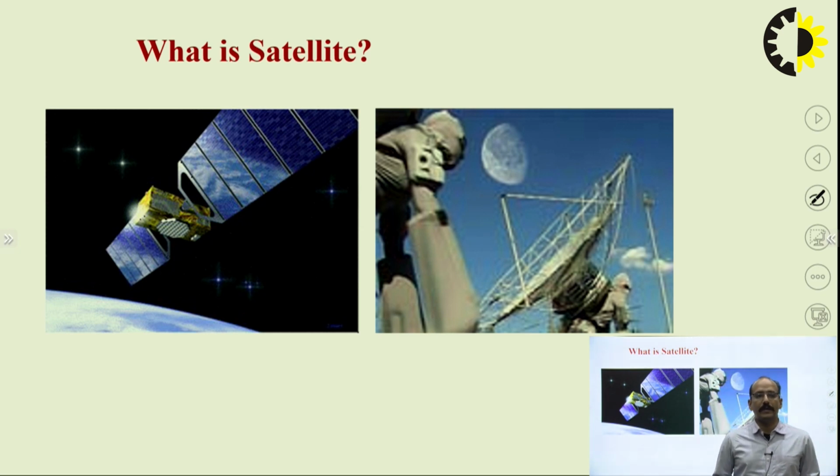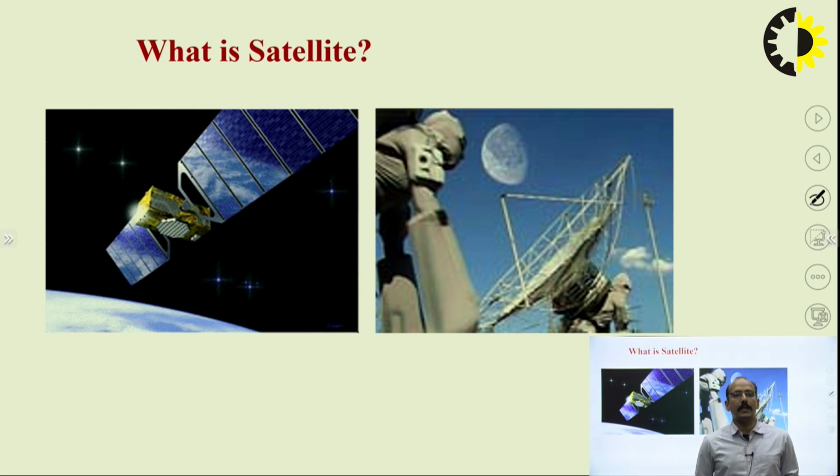When satellite communication came into the picture, it was basically used when the distance between the transmitter and receiver is more than 1500 kilometers. At that time, normal line of sight communication is not good enough to do the communication task. That's why satellite communication came into the picture.